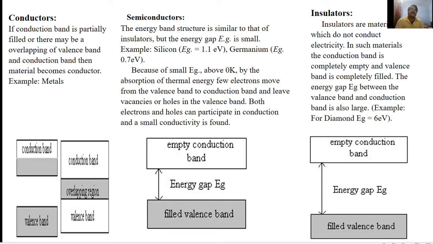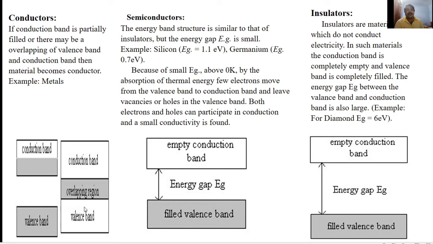On the basis of band theory of solids, solids are classified into conductor, semiconductor and insulator. In conductors, the valence band, which is the uppermost filled band, and the empty conduction band overlap or are separated by a very small distance.